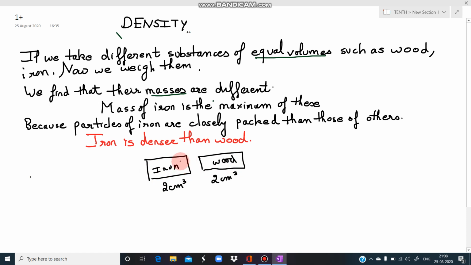In other words, what will we write? That iron is denser than wood. So iron is denser than wood. The volume of both is the same, but why did the mass come out different? Because iron is denser than wood.